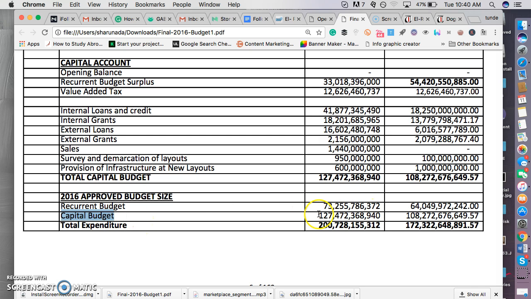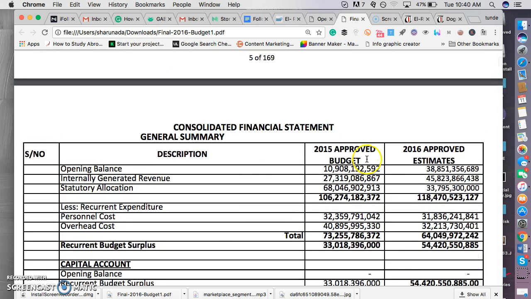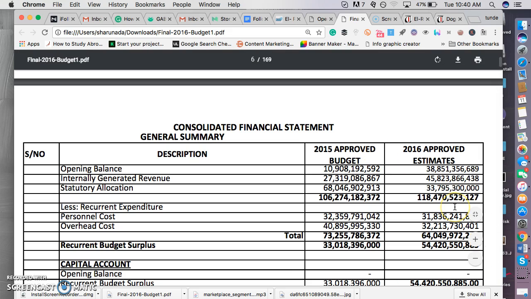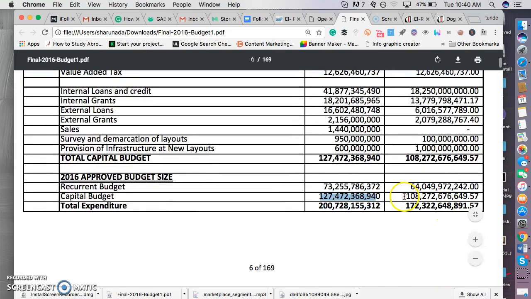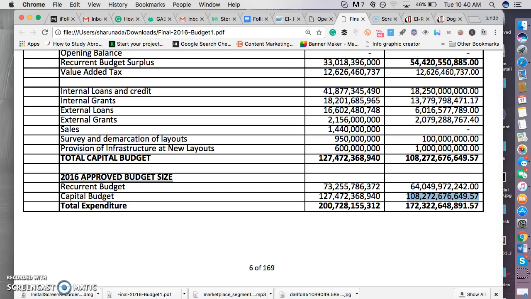As you can see here, there is a capital budget. Kaduna State government says they are spending 127 billion naira. Going up here, this is for the 2015 approved budget. But for the 2016 approved estimates, you can see here that we have 108. If you ask me, is the Kaduna State government decreasing their capital budget in 2016, or are they increasing it? I think you have the best answer to that anyway. But this is 127 billion for 2015, and this is 108 billion for 2016.